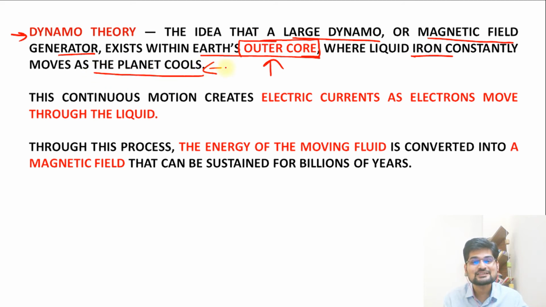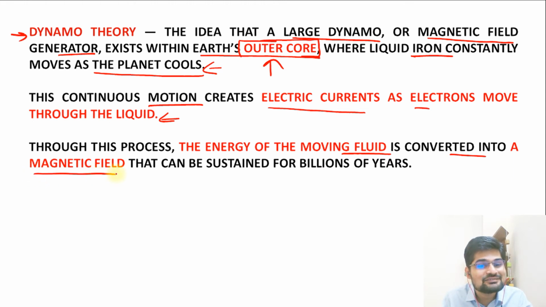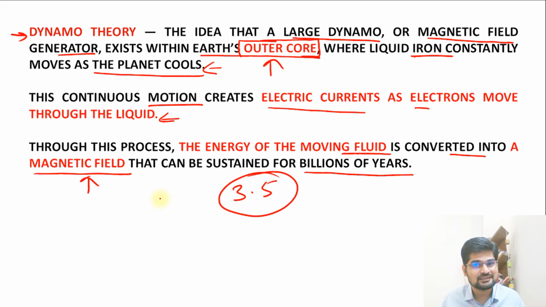This movement is creating electric currents, and remember the movement of electrons in the liquid because of this continuous motion. Through this process, the energy of the moving fluid is converted into a magnetic field. That is what has sustained the magnetic property for billions of years, starting about 3.5 billion years ago.